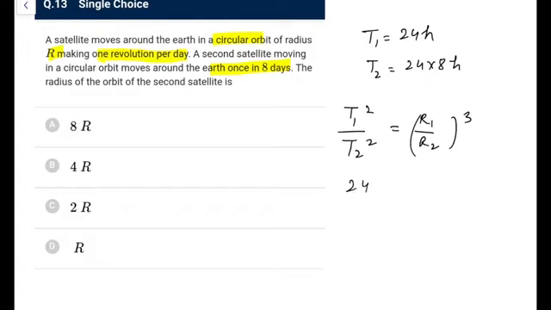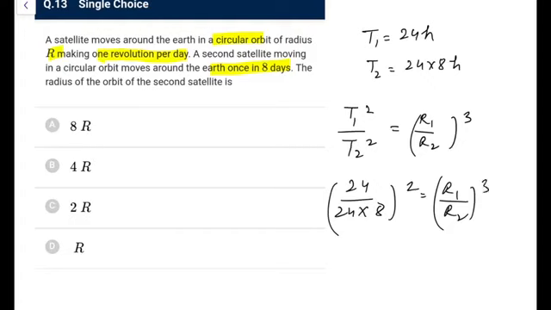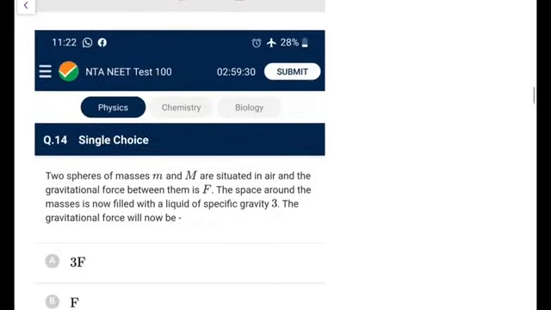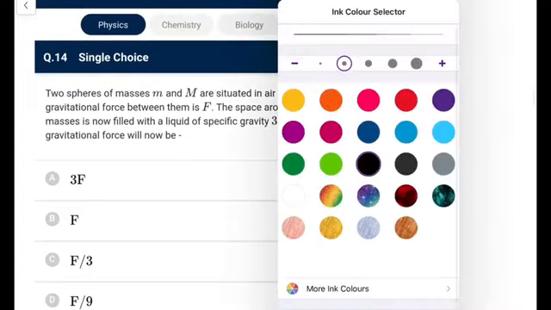So 24 upon 24 into 8 whole square is R1 over R2 whole cube. So this is 1 by 64 is R1 by R2 whole cube. So R1 by R2 is 1 by 4, so R2 is 4 times R. You can directly go for option B in this case. Simple Kepler's law application, third law that you study.